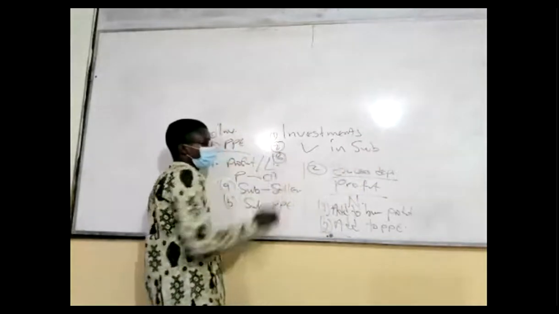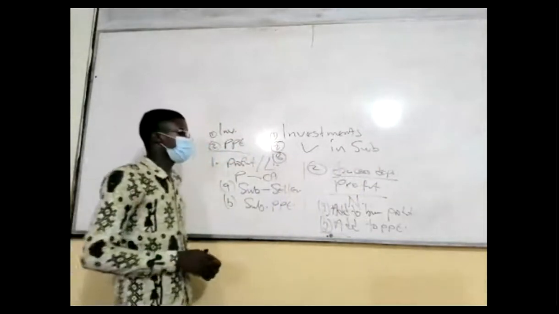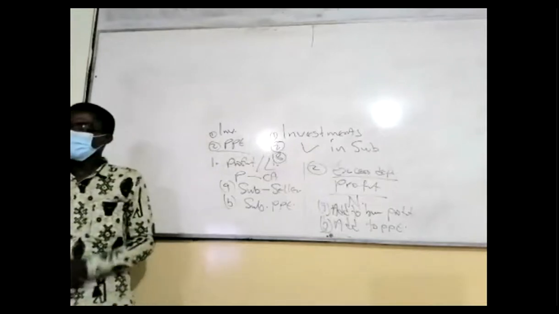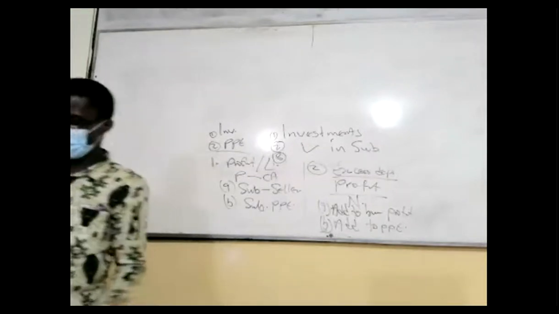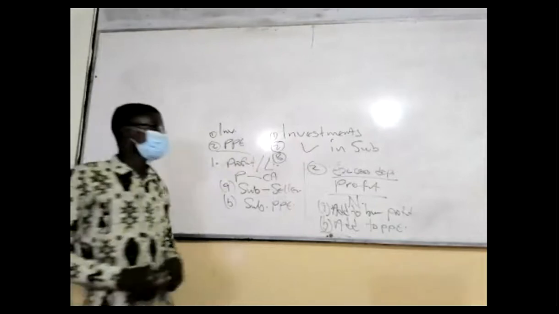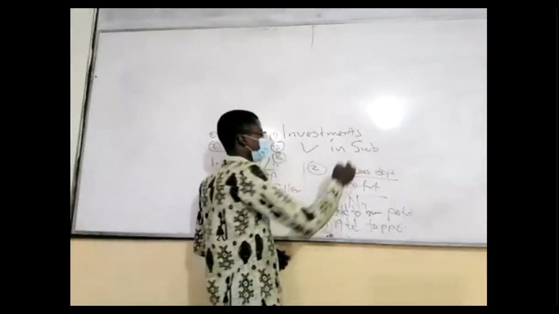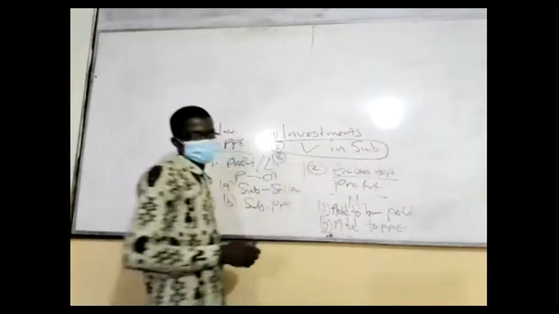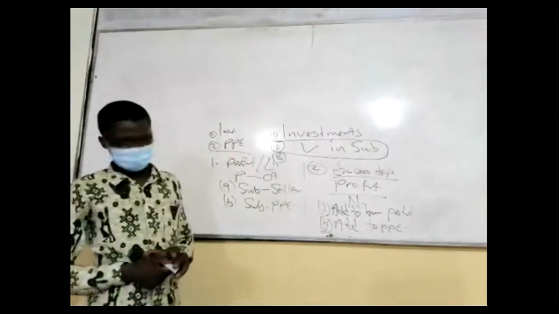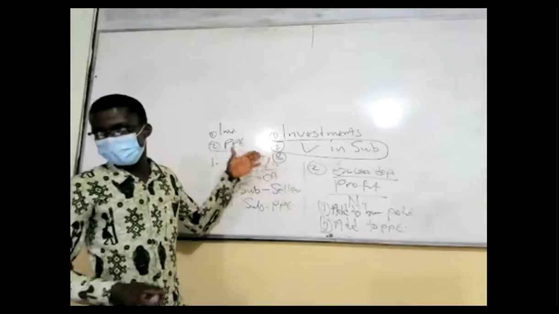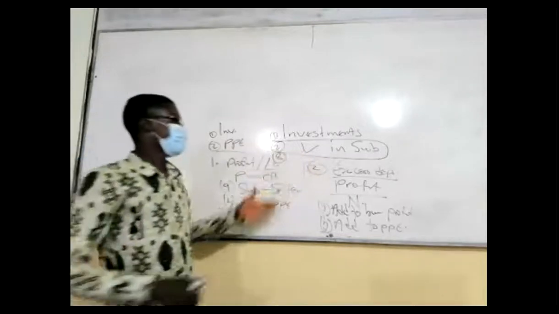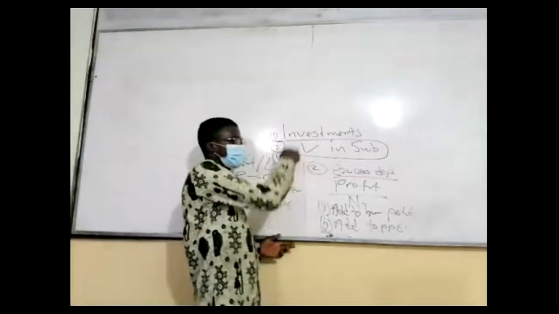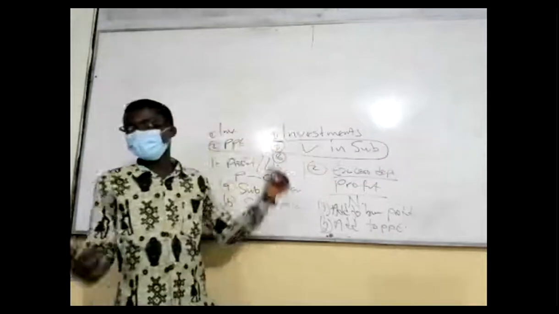Number 3, you also see investment in subsidiary and other investment. Now, when you see investment in subsidiary like this, don't touch it or don't consolidate it. The rest, touch it. When you see the word investment, or investment in subsidiary and other investment, bring it in.